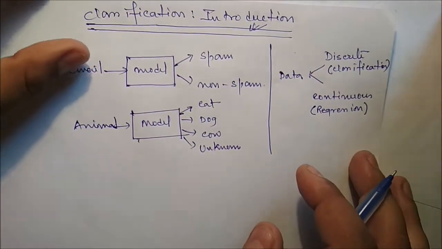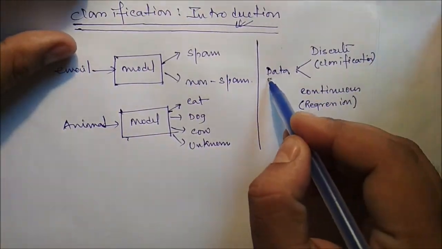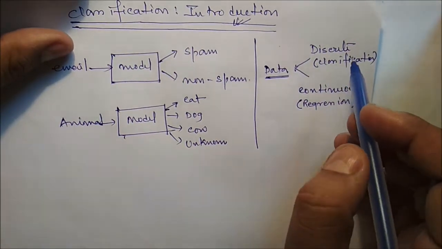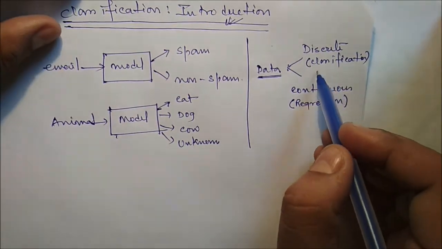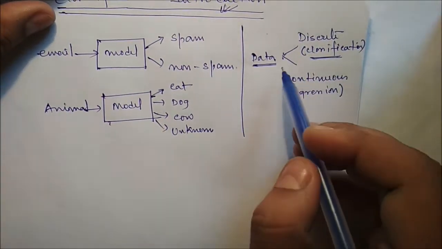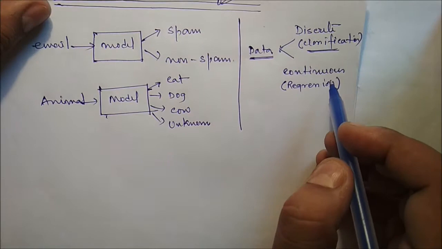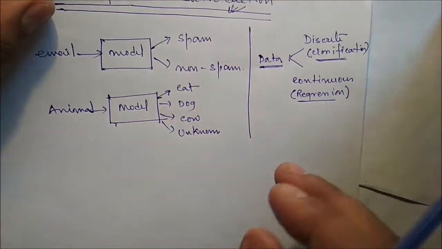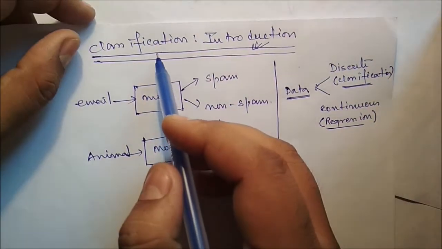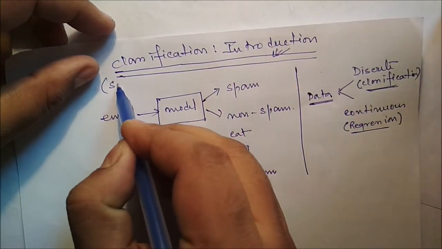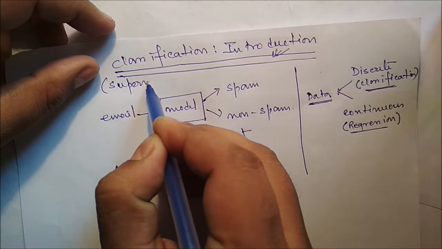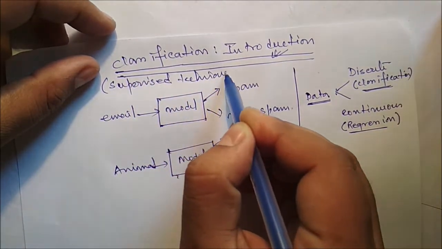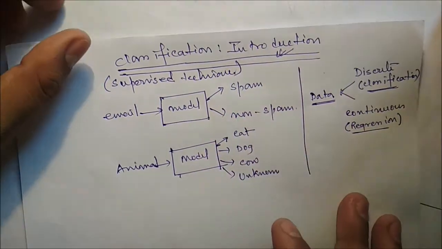Okay, now next is the data. There are two types of data, discrete data and continuous data. Now if it is discrete data we should go for the classification technique. And if the data is continuous then we should use regression to predict the class level. Now note that classification is a supervised technique. It is a supervised technique, that means class levels are there.